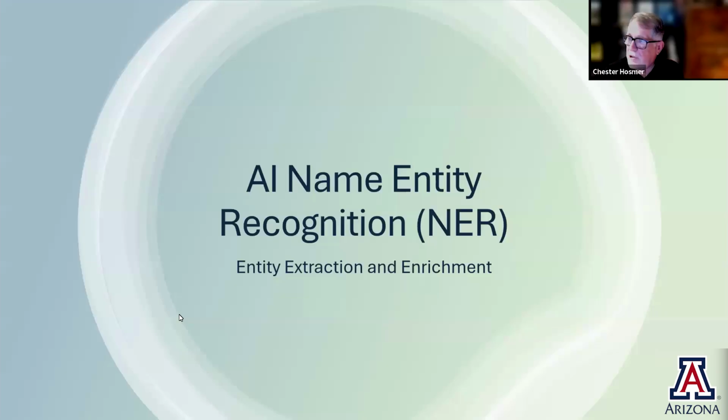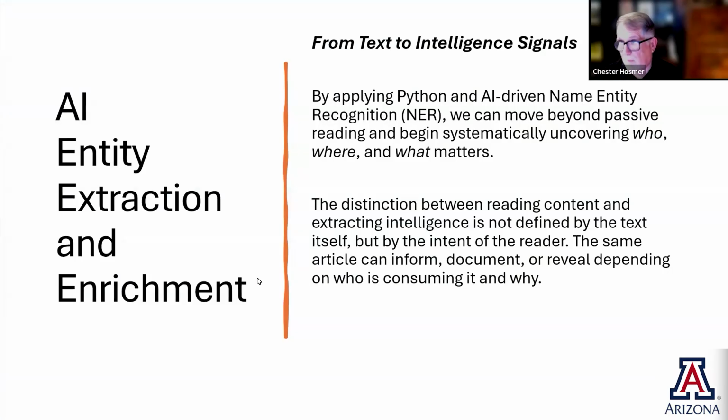The next thing that we need to do is take a look at the AI named entity recognition. This is called NER, named entity recognition. It's basically extracting and enriching information that's in the article based on the players that are involved. And those players can be a variety of things. We'll talk about those in a second.